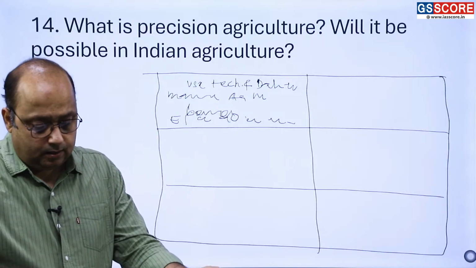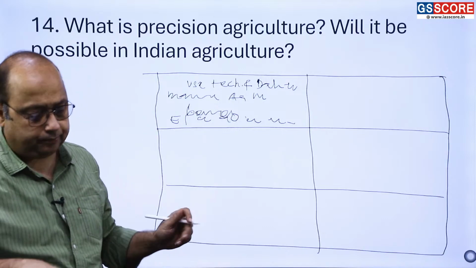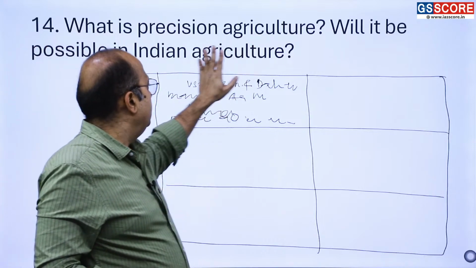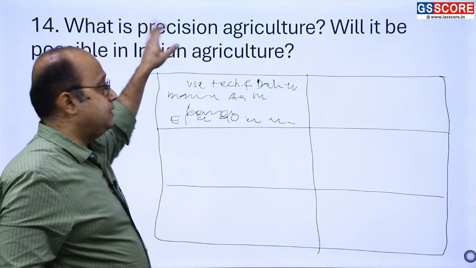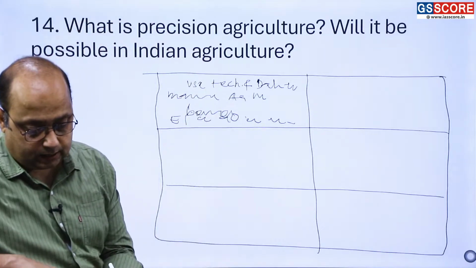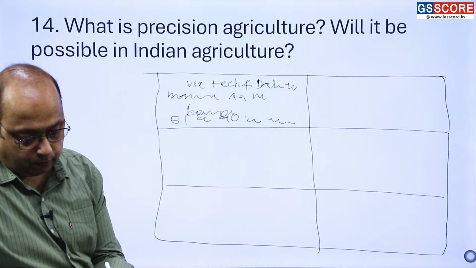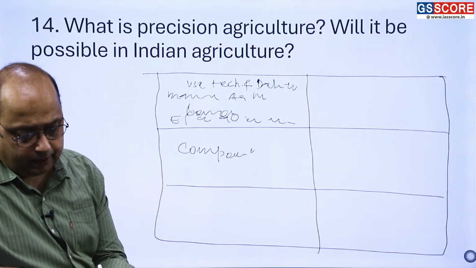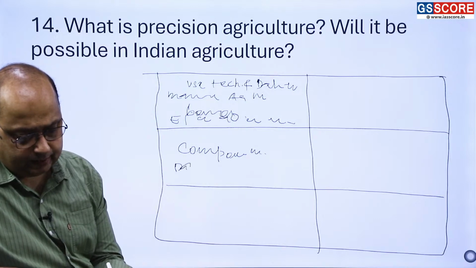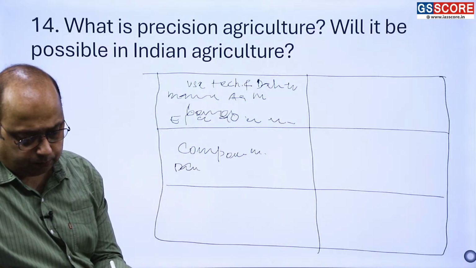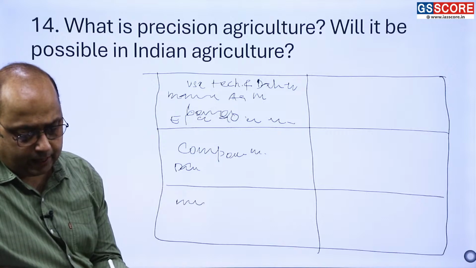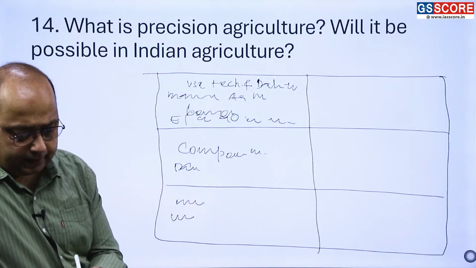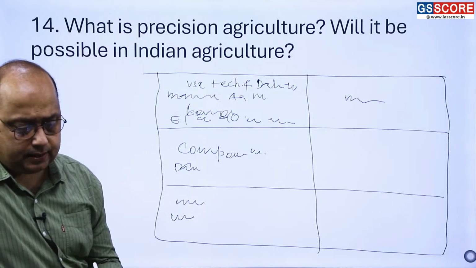And then you have to discuss, because we have two parts of this question, what is precision agriculture. So we need to discuss this in detail. So now you have to discuss the components here. Component, we may have data collection, right? Then we have information processing, then we have variable rate application, then farming practices. So you can discuss all this here.